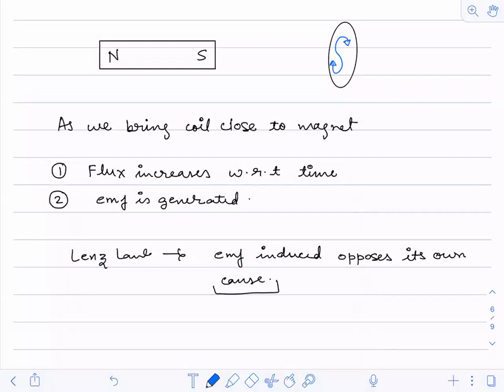If there is a south pole induced, what is the direction of the current? Yes, clockwise. The current will be moving in a clockwise direction.